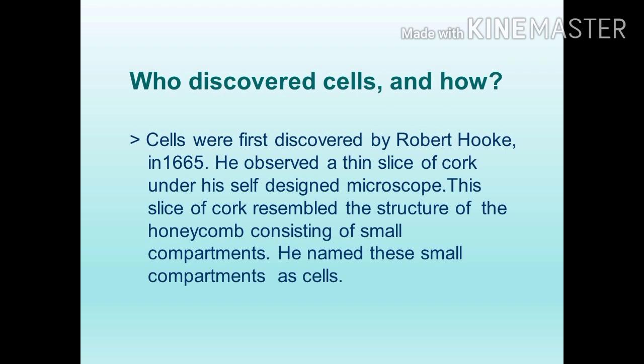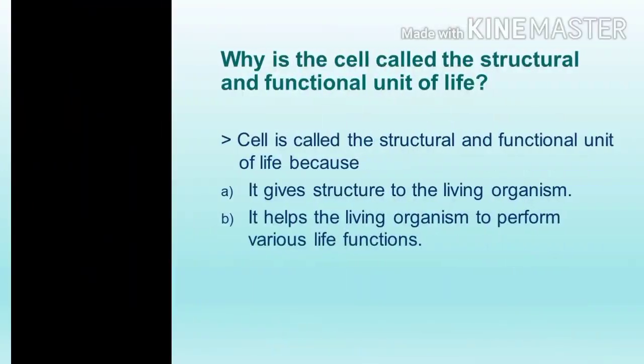Who discovered cells and how? Already we know, cells were first discovered by Robert Hooke in 1665. He observed a thin slice of cork under his self-designed microscope. This slice of cork resembled the structure of a honeycomb, consisting of small compartments. Compartments means chambers or small box-like structures. He named these small compartments cells.